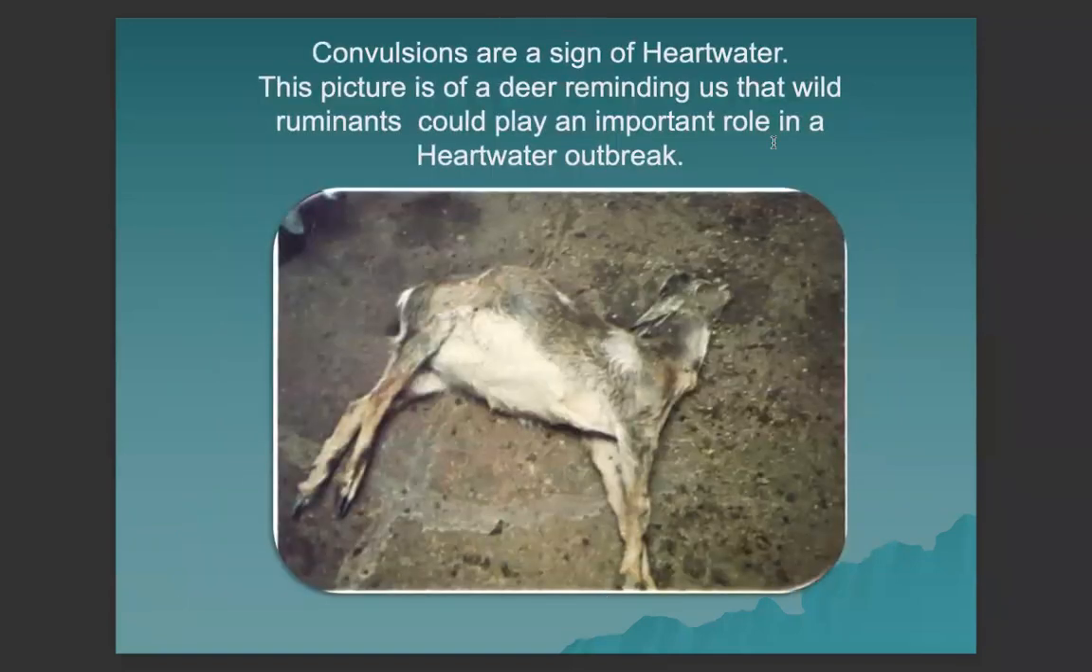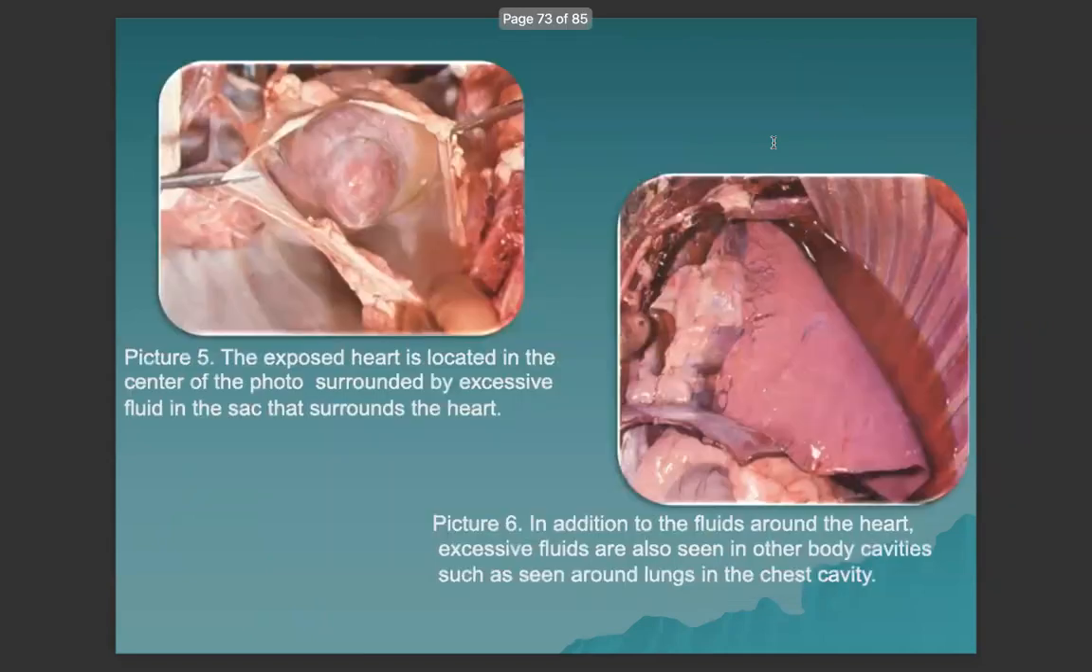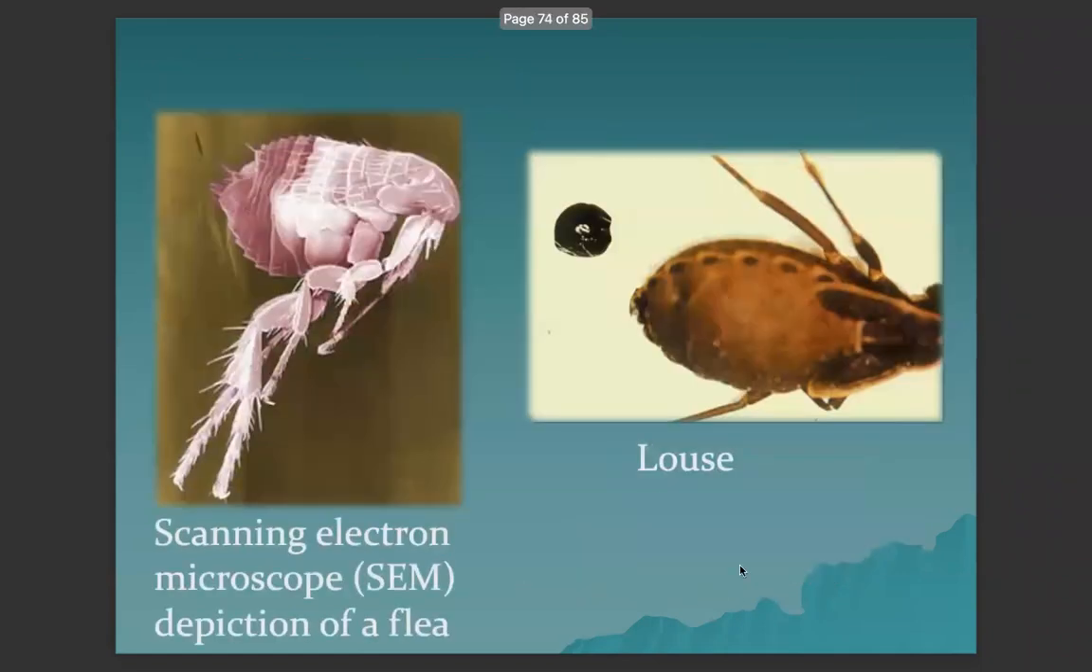There is convulsion seen in heartwater disease. This picture is a deer, reminding us that wild ruminants could play an important role in heartwater outbreak. So this is the exposed heart showing excessive fluid in the pericardial sac that surrounds the heart. And picture 6 is, in addition to the fluids around the heart, there is also excessive fluid seen in other body cavities, such as around the lungs, in the chest, or thoracic cavity.